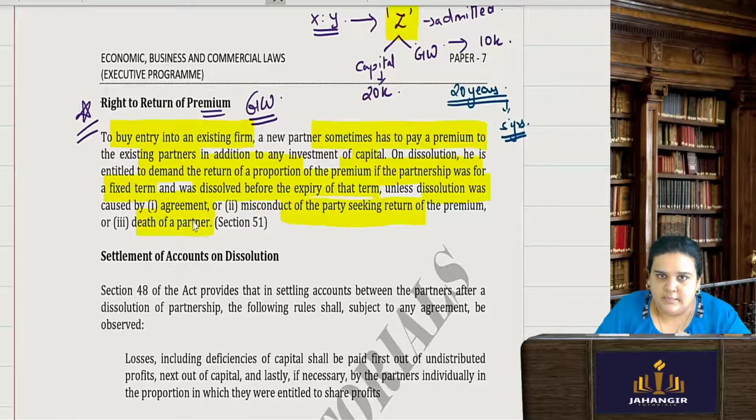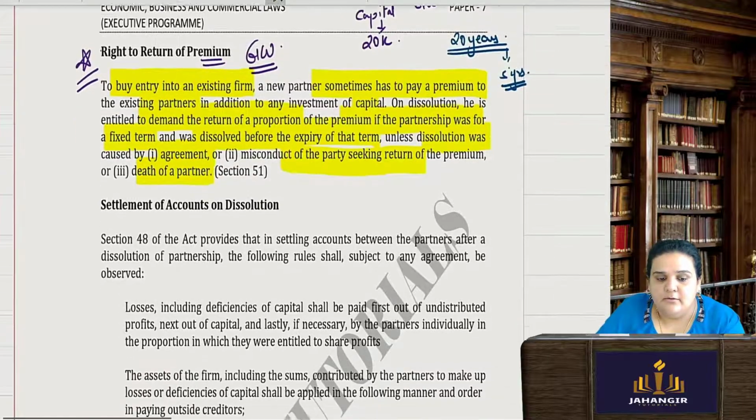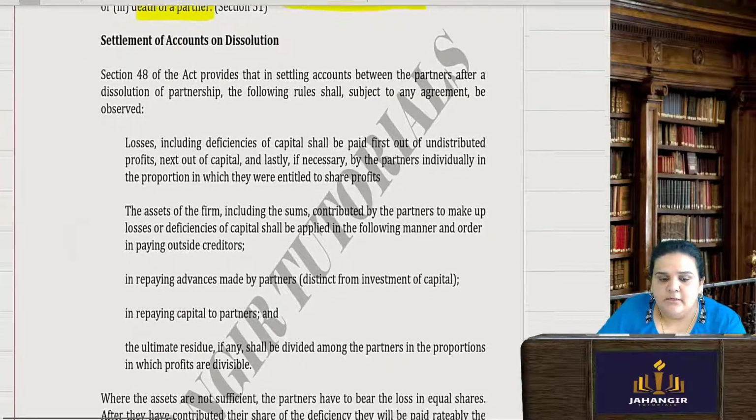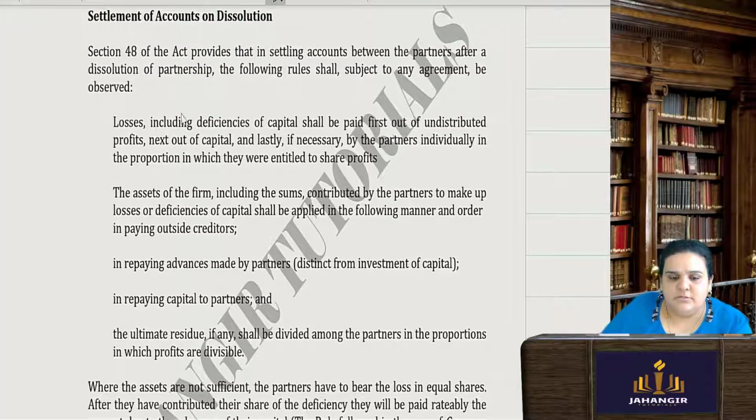Because he mutually agreed, there was an agreement. He himself had a misconduct in the partnership business, and there was a death of the partner. In that case, nothing can be asked as a return by a newly admitted partner. So far clear? Now settlement of the accounts on the dissolution, this is nothing but you can just read this.